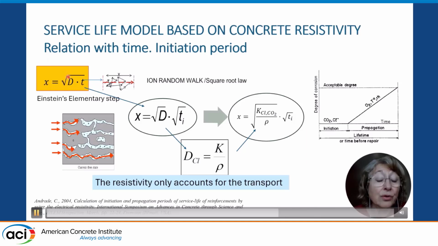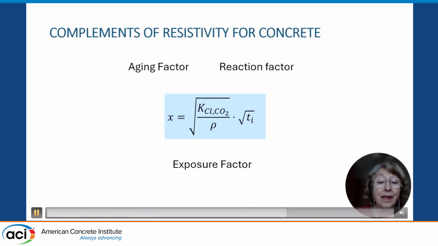And if we introduce that equation, that is the square root equation, and we substitute the diffusivity by this expression, it's possible to have now a service life equation that is going to give us the depth of the aggressive penetration in function of a resistivity term and the time. Well, but this is not enough.